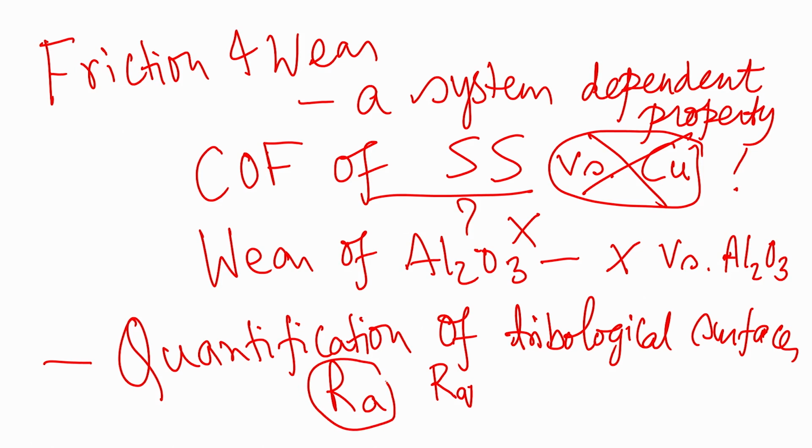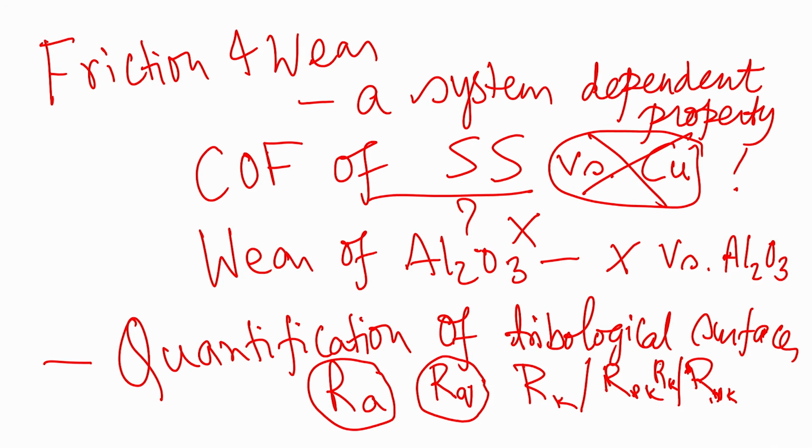Ra is nothing but average surface roughness, Rq is nothing but RMS surface roughness, root mean square surface roughness. So, the two surfaces may appear to have identical Ra values, but they may have different Rq values, and there are something called Rk, Rpk, the peak value, and Rvk. So, Rk, Rpk, Rvk, and then often their ratios, Rk by Rpk, Rk by Rvk, those ratios also change.